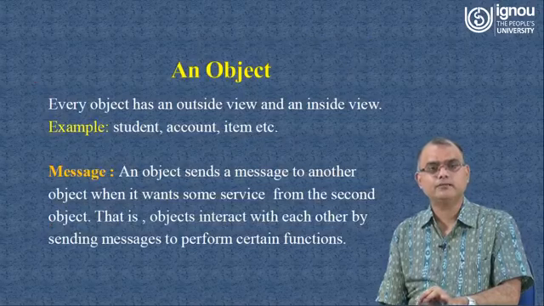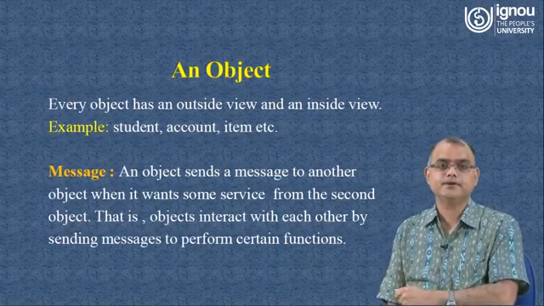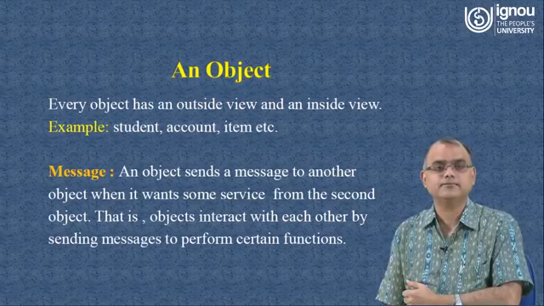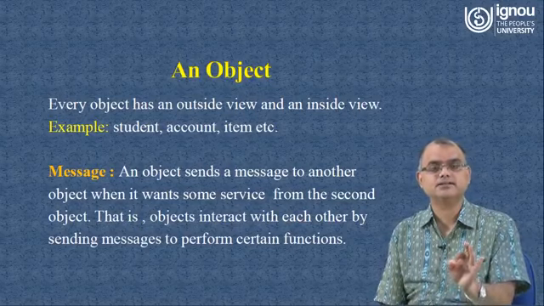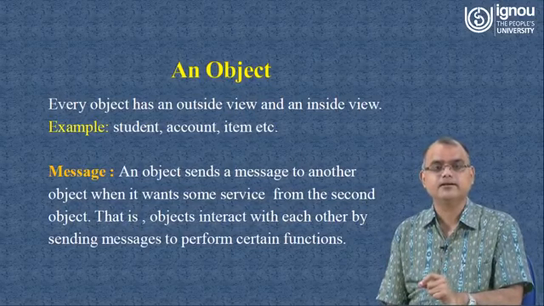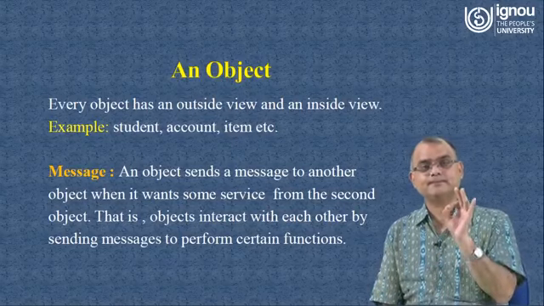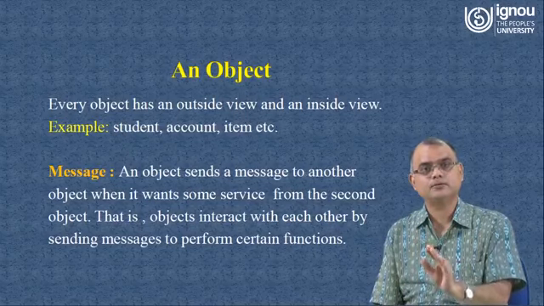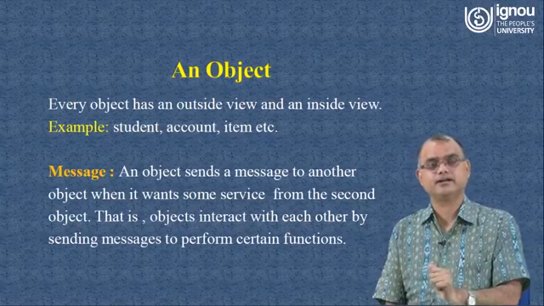Let me move a little further and see a few more examples. An object will have an outside view and an inside view. One point I skipped there was the state of the object, and I will explain that here. The state of the object means the values assigned to the attributes of that particular object at a specific moment; that makes the state of the object.